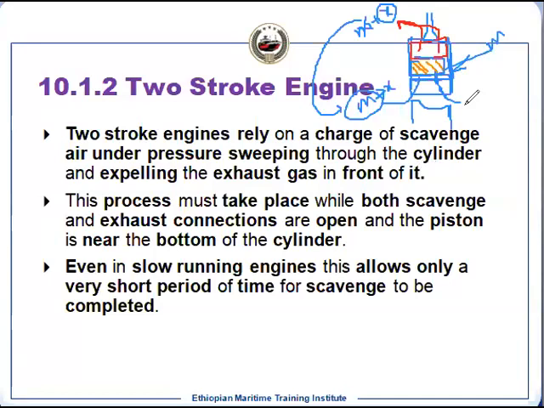At that time, this was not thought of. So they started thinking about how to reduce the contamination. That is the reason we have different types of scavenging: inflow, cross flow, and the loop system. So this was developed to increase the scavenging efficiency.